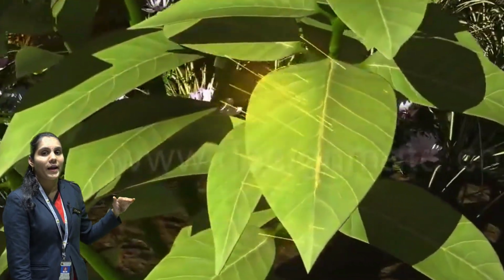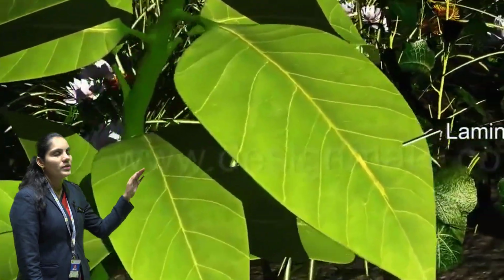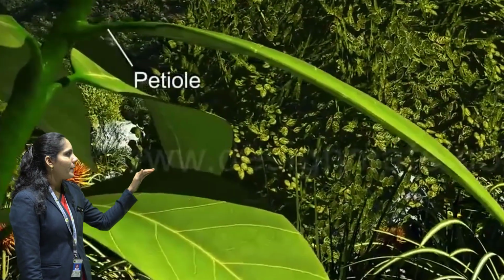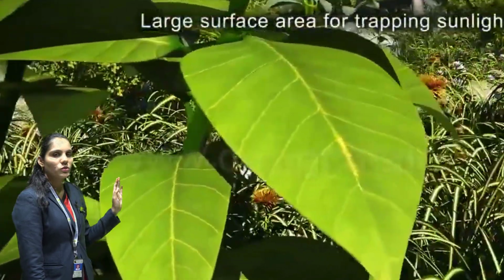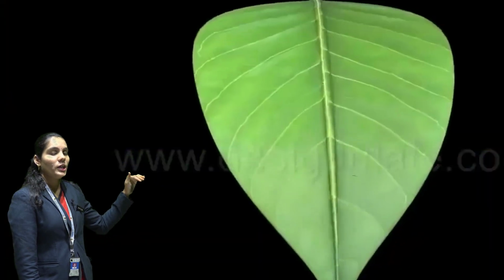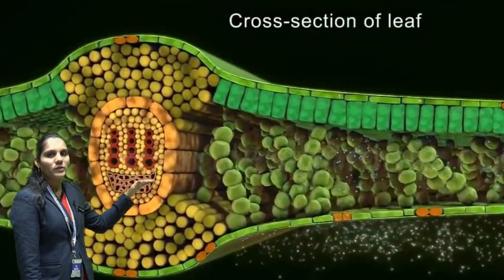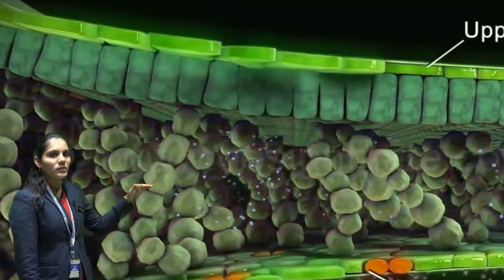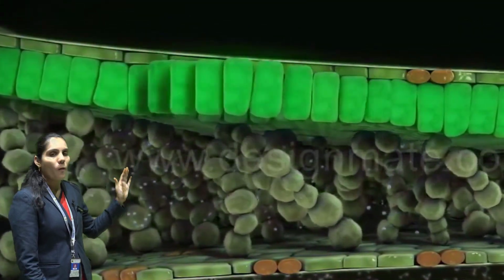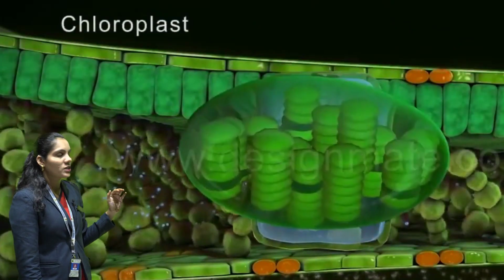Leaves have a flat surface which is known as the lamina. The lamina provides more surface area for trapping sunlight from the sun, and that lamina is attached to the plant with the help of the petiole. Then that water gets into the leaf. A leaf has many layers. The uppermost layer and the lowermost layer are made up of flat cells. After that, the leaf has specialized cells which are very compactly present below the upper layer.